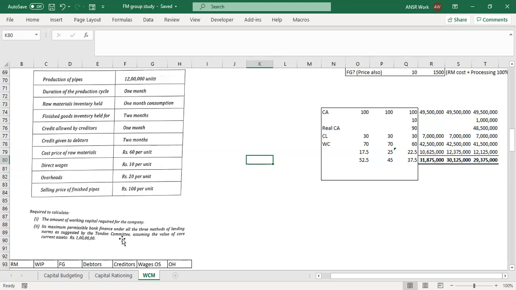Dheeraj, in the last 3-4 sessions we mostly worked on working capital only, right? We have not done WACC yet.